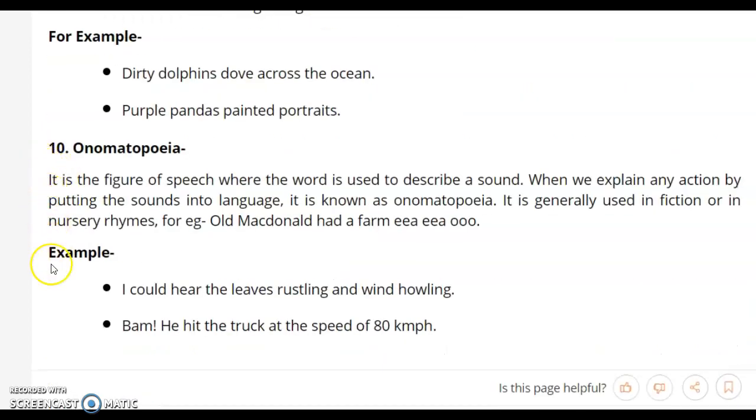Onomatopoeia. It is a figure of speech where the word is used to describe a sound. When we explain any action by putting the sounds into language, it is known as onomatopoeia. It is generally used in fiction or in nursery rhymes. For example, Old MacDonald had a farm, E-I-E-I-O. So this is onomatopoeia. Examples are, I could hear the leaves rustling and wind howling. So we are describing the sound in this case, rustling, howling, E-I-E-I-O. This is a sound which we are making.